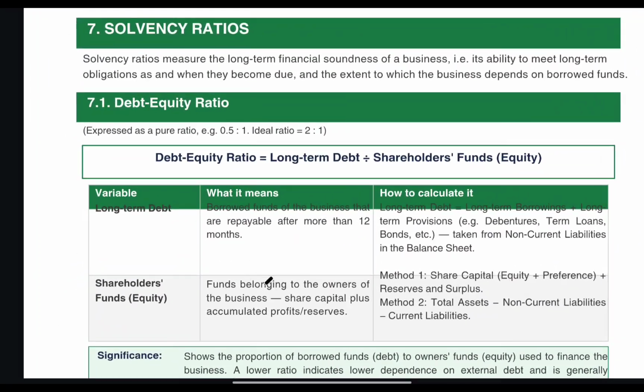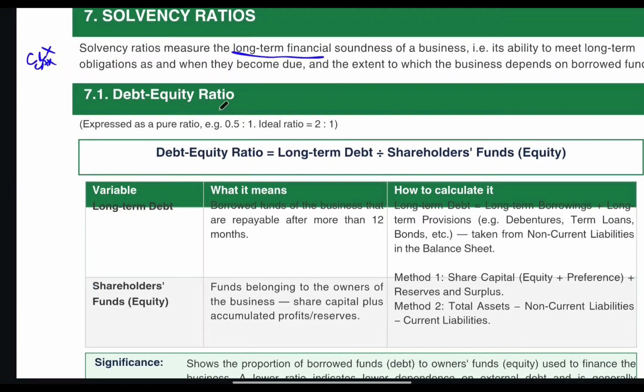So what is solvency ratio? Solvency ratios measure the long-term financial soundness of a business. It checks long-term debt paying capacity. So first is debt equity ratio. As it is long term, we will not include any current liability or current assets.